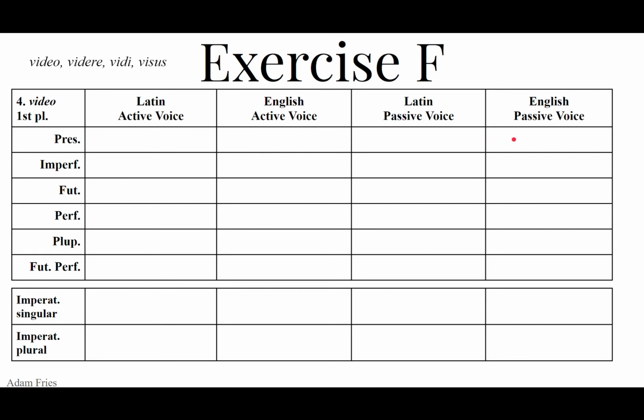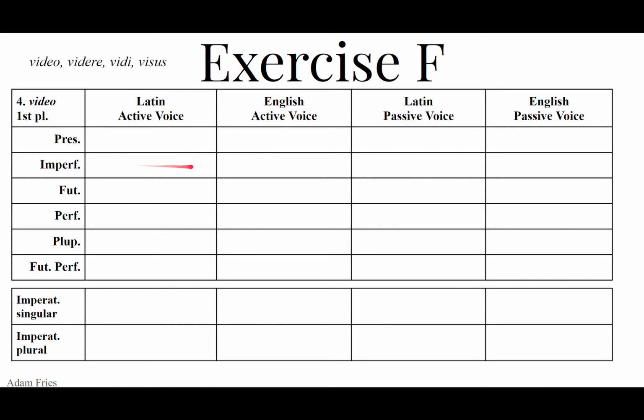We are seen. We are being seen. It's like we are being looked at. We could also translate it as we seem, which is an active voice verb in English, but it's equivalent to being seen. If I seem to be something, or if I seem to be a certain way, then I am seen to be that way.